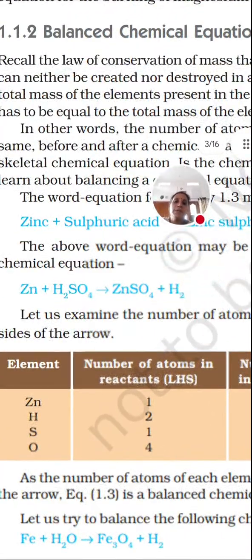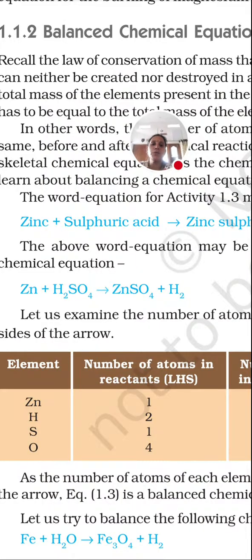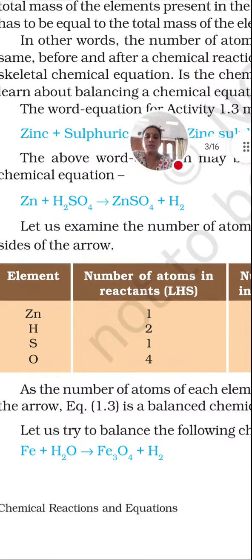So how to balance? Let's start with one example. Here zinc is reacting with H2SO4 to form ZnSO4 plus hydrogen. As I told, while balancing we count the number of elements present on the left side and right side. Then we balance it. Here zinc on the left side is 1, and in ZnSO4 again zinc is only 1. Hydrogen is 2 on the left and 2 on the right, and SO4 is only 1. So on both sides it is balanced. We need not balance. This equation is already a balanced equation.